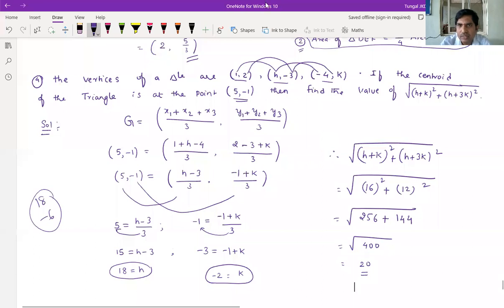Understood everyone? Right, 20, most of them are giving. So why have the participants reduced so much in number? If you are not following the bridge course classes, you cannot attend first PUC properly, you cannot understand properly.